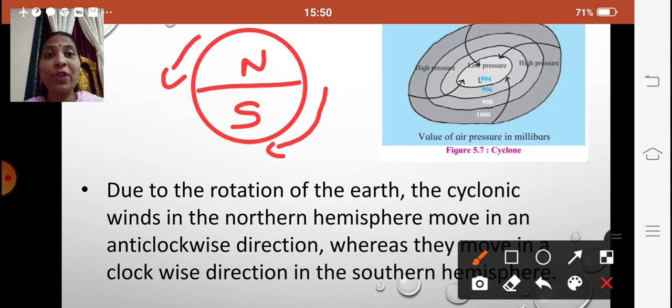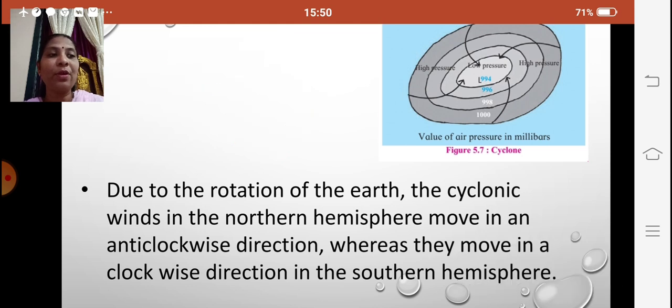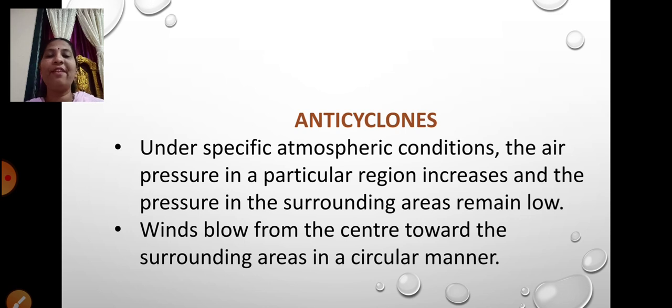Fine. So we are talking about cyclones. And what are the conditions during a cyclone? During cyclones, the sky is cloudy, winds blow with high velocity, and it rains heavily. These cyclones are represented on the weather maps. The center of the cyclones is represented by the letter L. Yes, and these cyclones are considered to be destructive because of heavy rains and high velocity of winds. Cyclones are destructive.